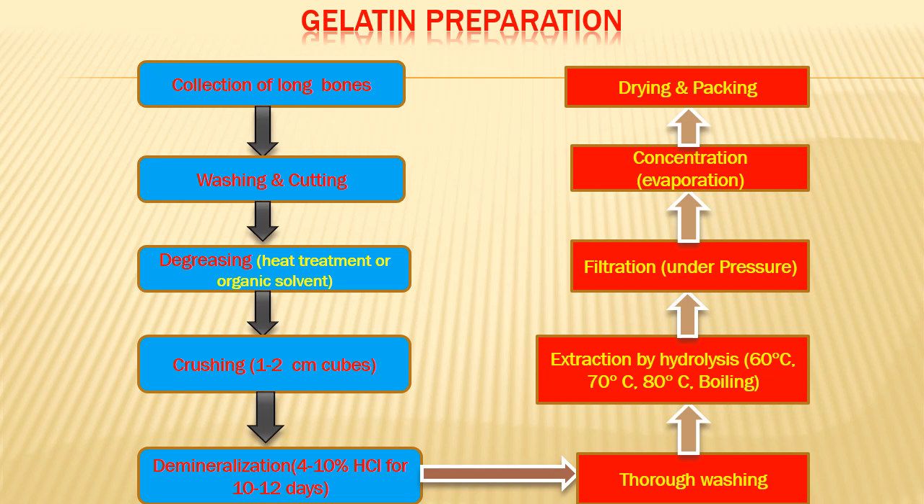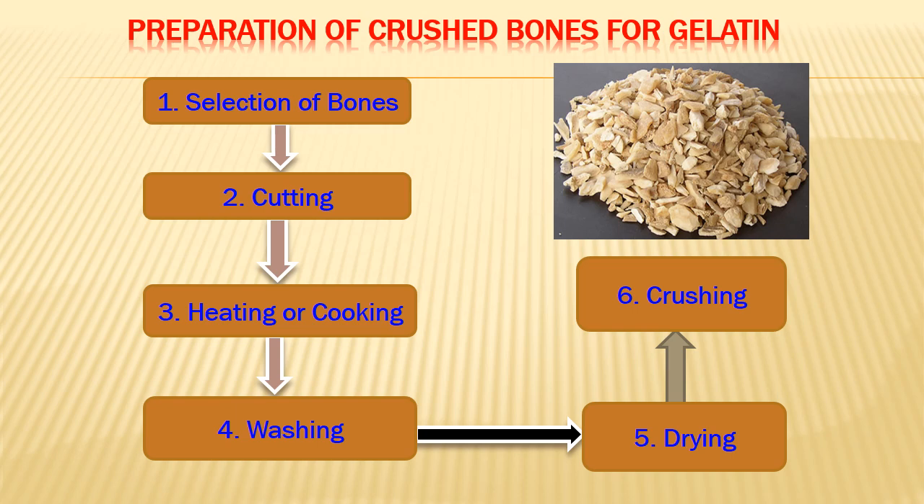Some parts of it we are going to see in more detail. Here we will specifically discuss the preparation of crushed bones. This itself is a separate industry. Earlier I discussed, in an undergraduate lecture, the utilization of bones. There I discussed separately the preparation of bone meal, and also the preparation of crushed bones. Crushed bones are the raw material for making gelatin. After that it goes to the gelatin making factory.